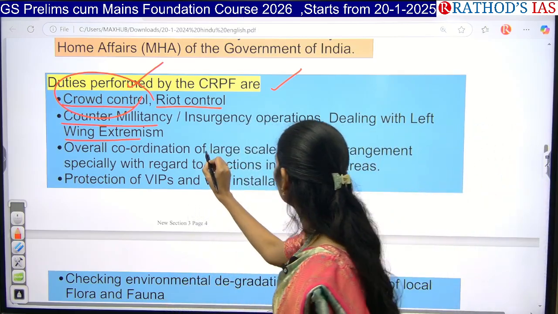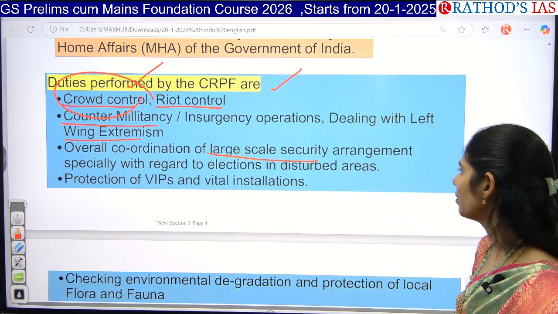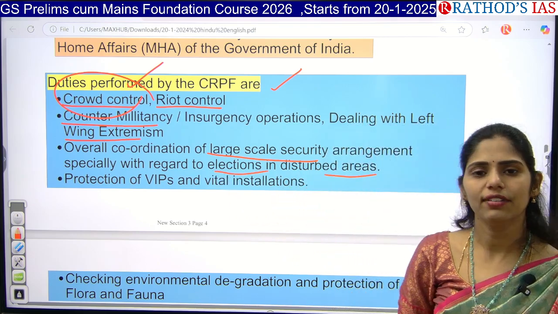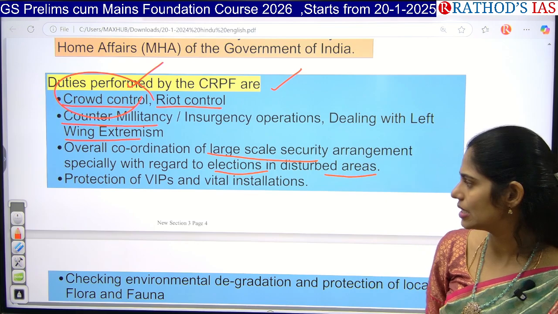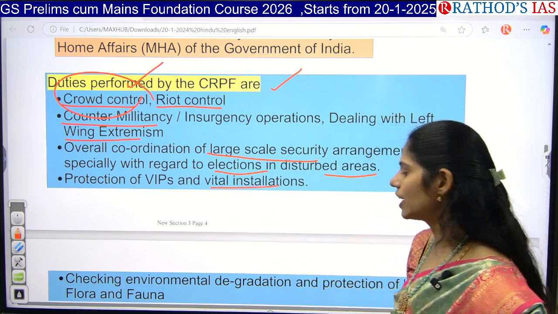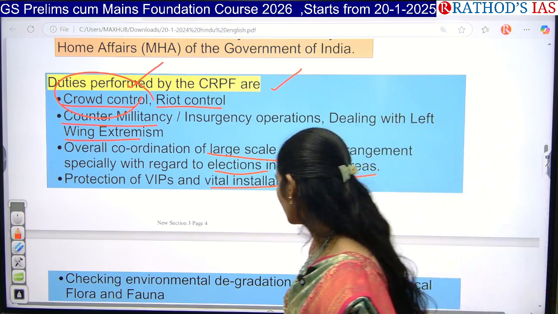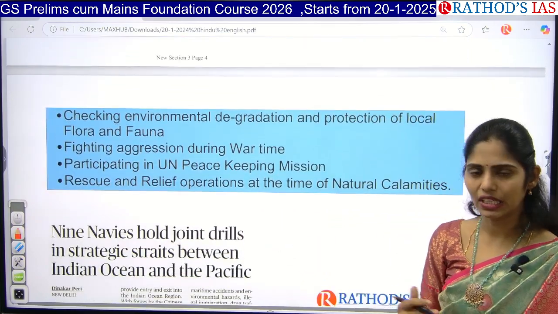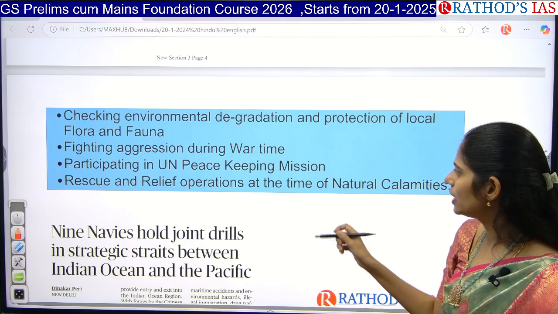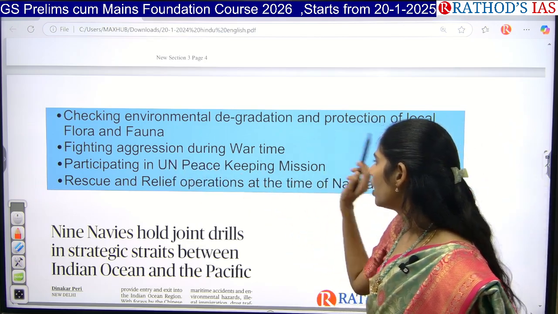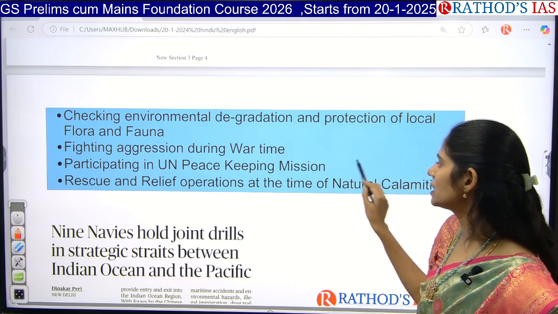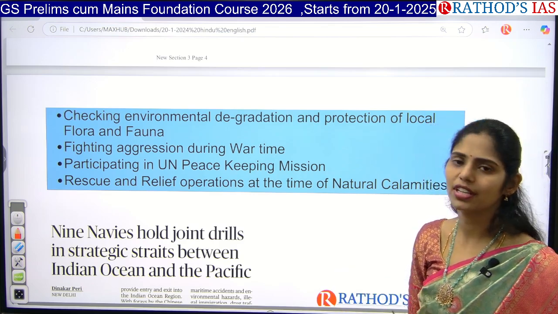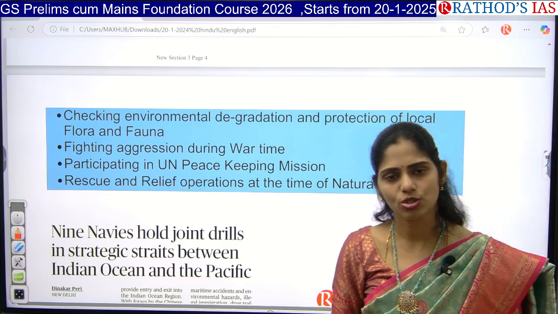Okay, and next one is they will be also coordinating with the large scale security arrangement, especially regarding elections in disturbed areas, and even for protection of VIPs, very important persons, and for vital installations we can use them, and even for checking of environmental degradation and protection of local flora and fauna also we can take the help of CRPF. And next one is fighting aggression during wartime, and even in our united peacekeeping missions also we can incorporate the CRPF as well.